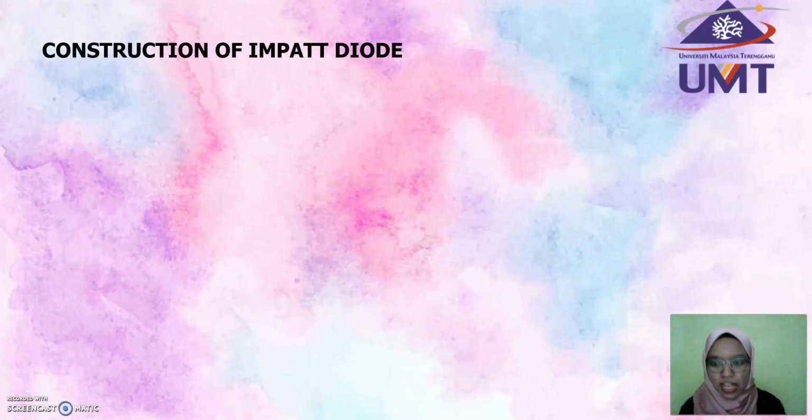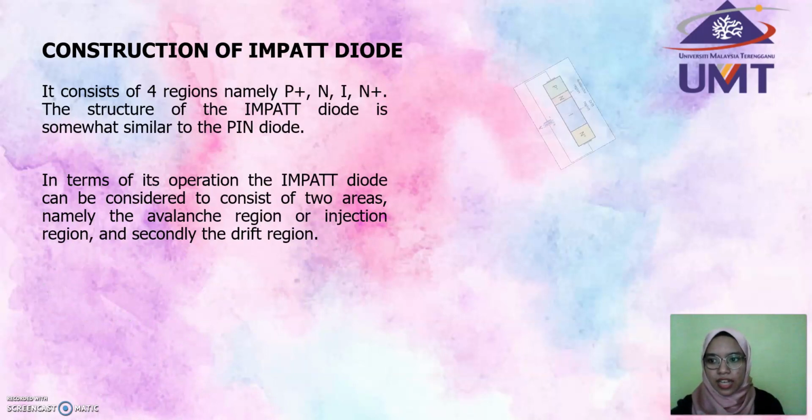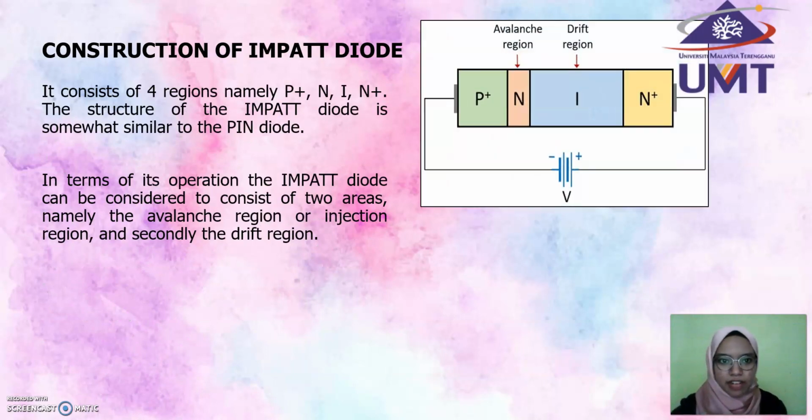So next, we'll talk about construction of impact diode. As you can see from this diagram, impact diode has 4 regions, which is P+, N, I, N+. The impact diode can be considered to consist of 2 areas, namely avalanche region or injection region, and secondly the drift region.